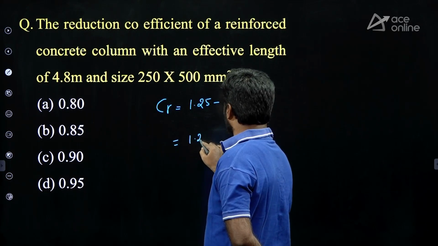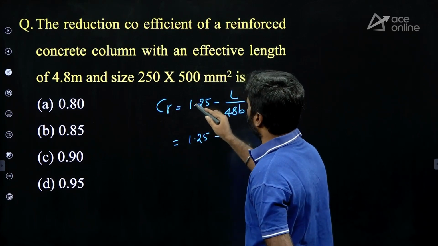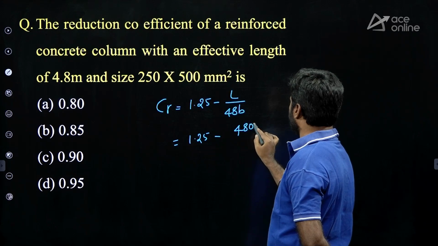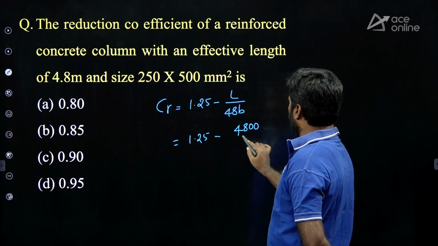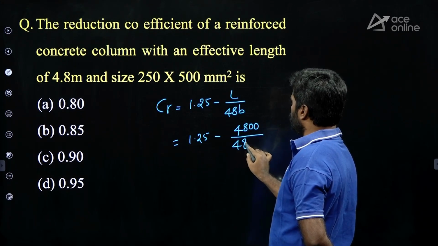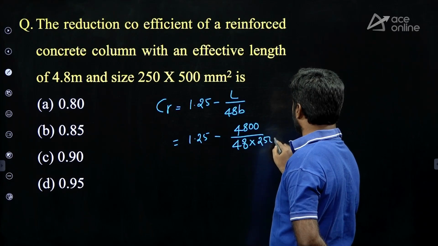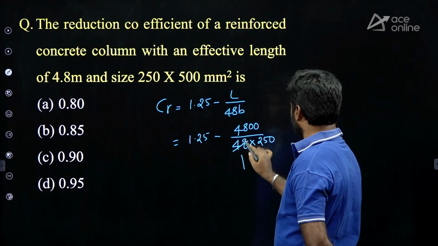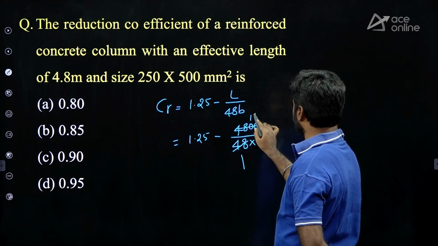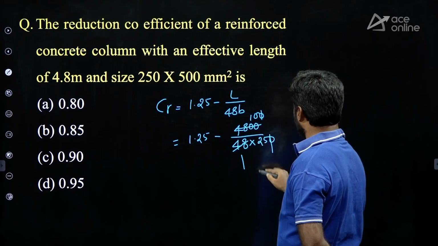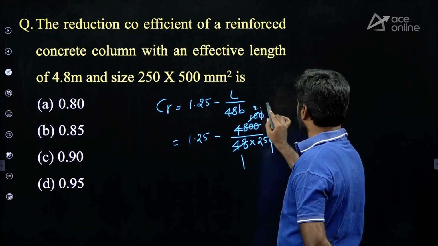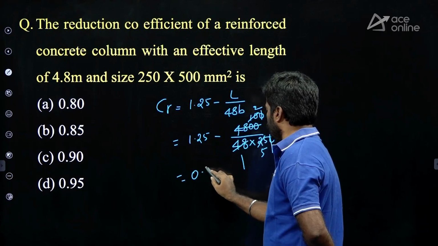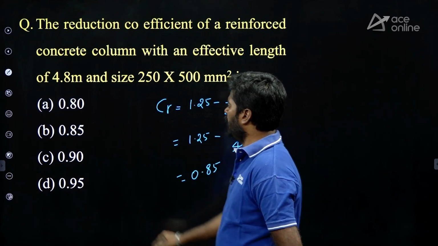That is 1.25 minus the effective length of the column, given here as 4.8 meters, you can write 4800, upon 48 times b, given 250. Now simplify, and you will get 0.85.